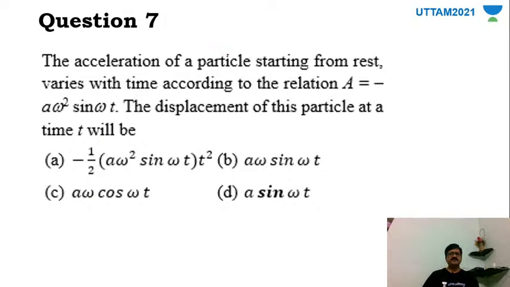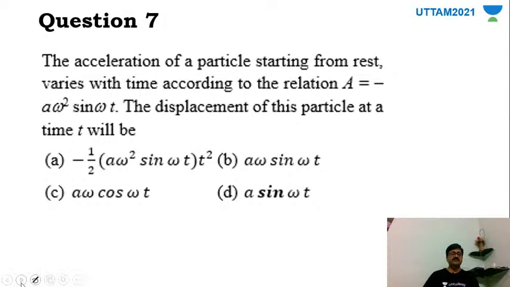Next, seventh question. The acceleration of a particle starting from rest varies with time according to the relation a is equal to minus a omega square sine omega t. The displacement of this particle at a time t will be.